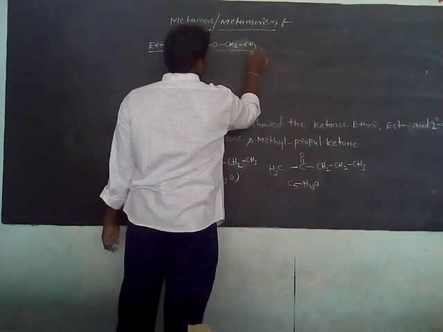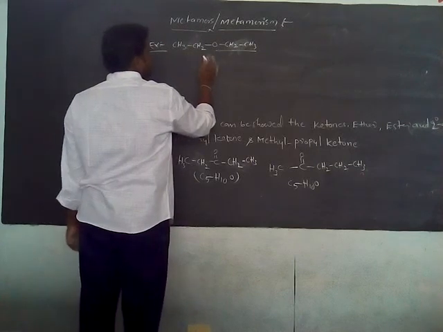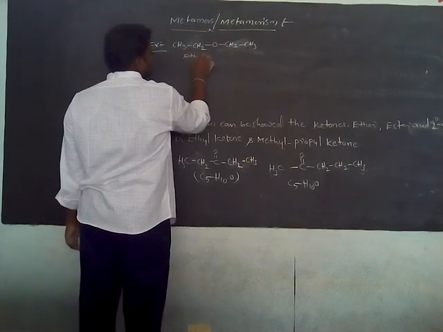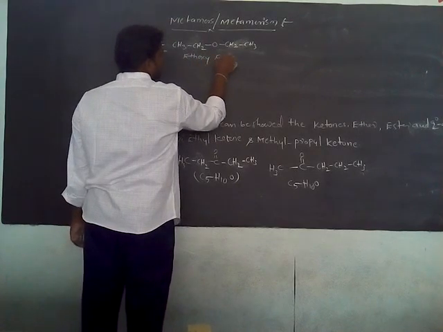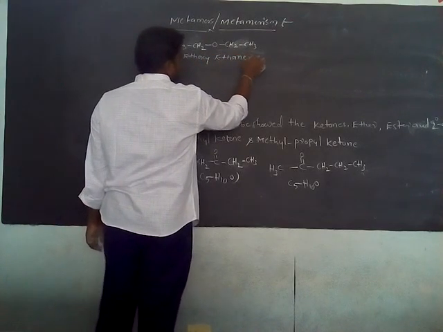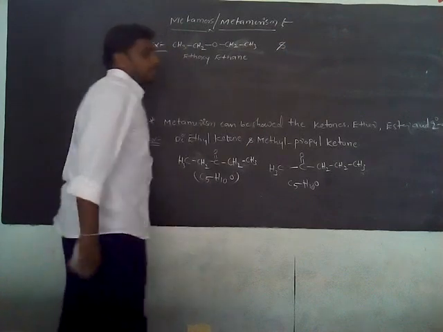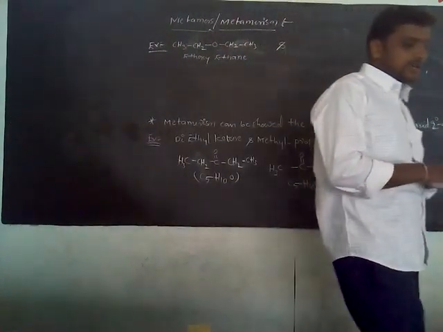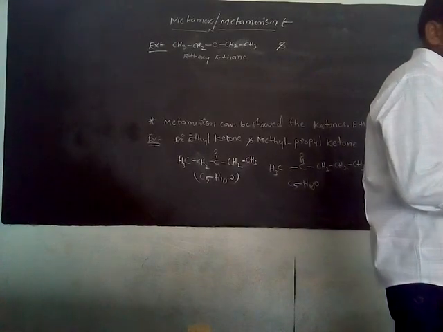This is the ethoxy group, and this one is ethane. So the name of the compound is ethoxyethane. Okay, right. Ethoxyethane is completed.